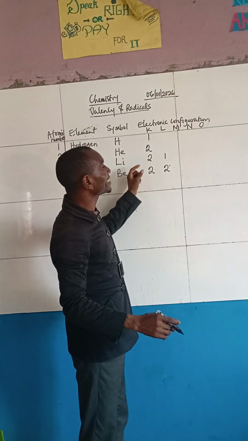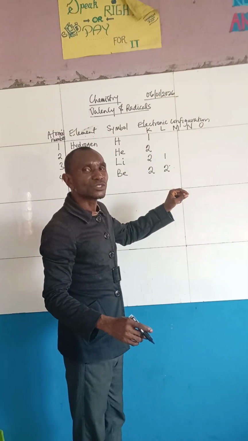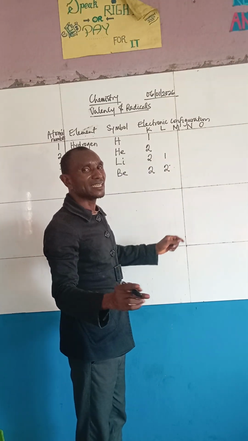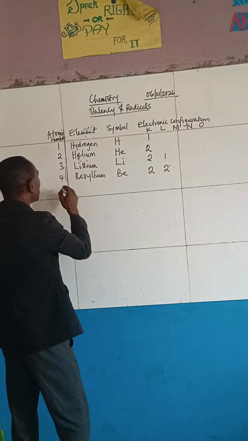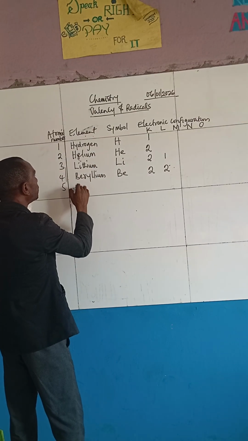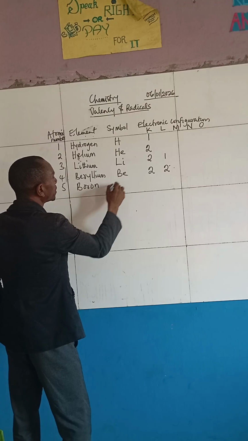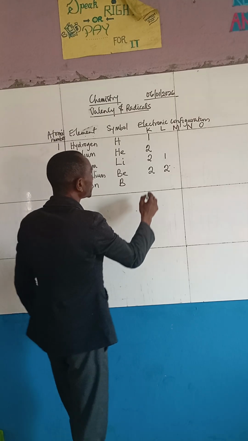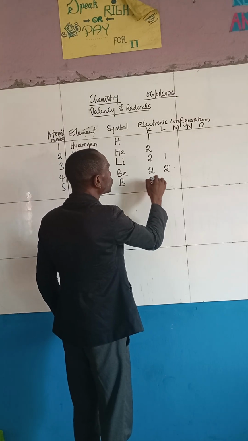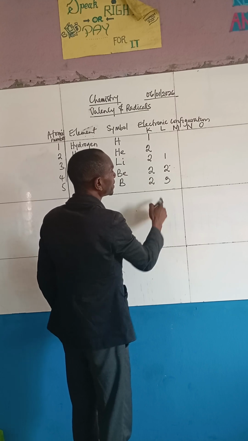So you can keep adding, except when it gets to 8. It cannot carry something like 9. So remember that. Now, after beryllium, we have boron. That is B. This is the first one, 2, and you put the 3 in the next one.